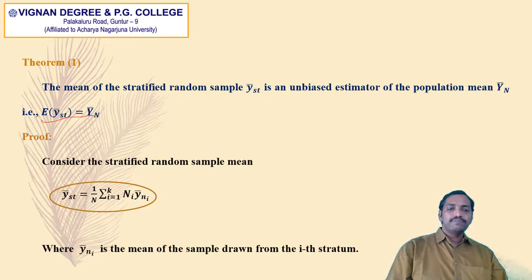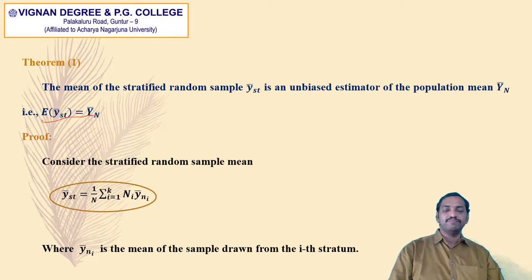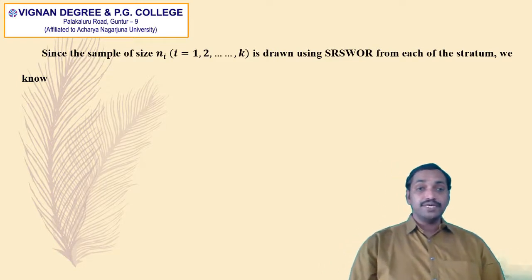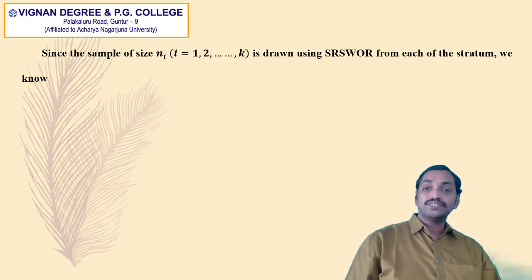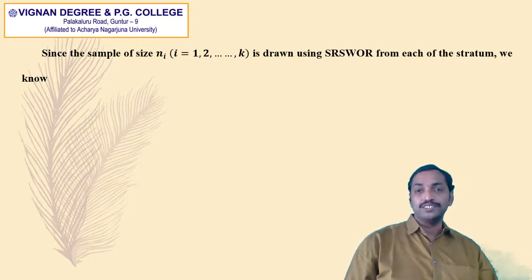Where y i bar is the mean of the sample drawn from the ith stratum. So here in stratified random sampling, all the samples have been drawn from the subgroups by using simple random sampling without replacement.